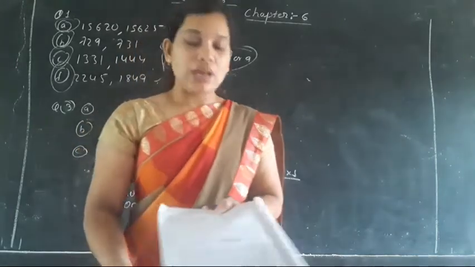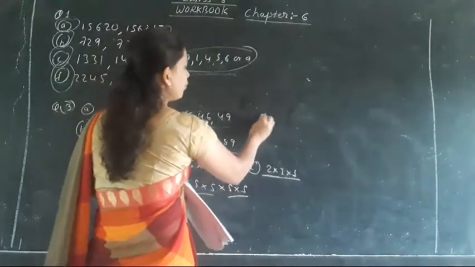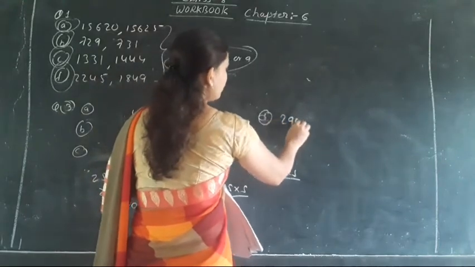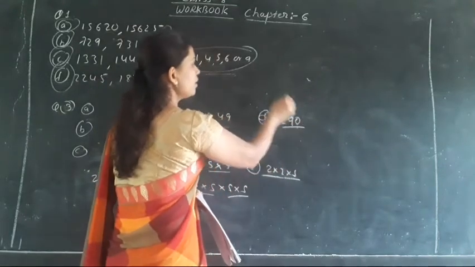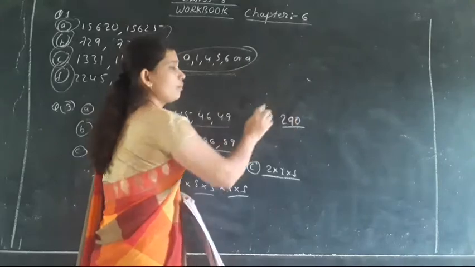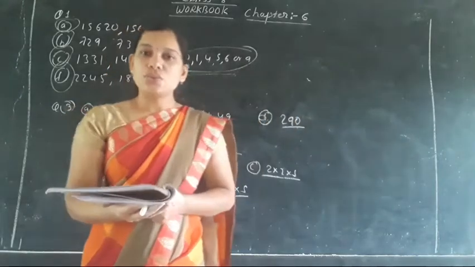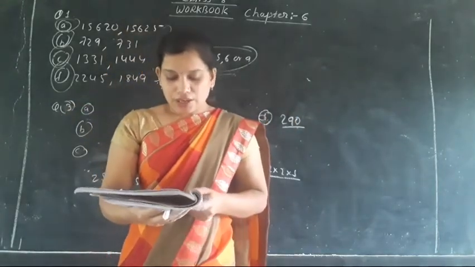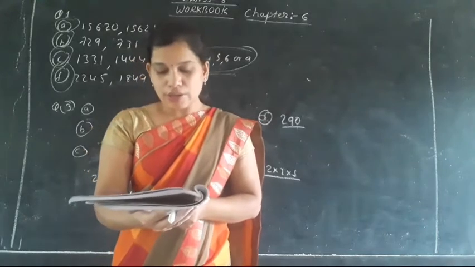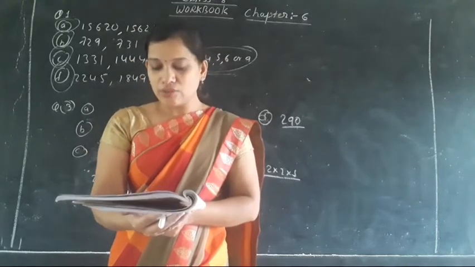Moving towards the next question, here it is said that next number after 289 is dash, which is a perfect square. So the answer for the D part of the filler is 290, because it ends with the number 0, so it will be a perfect square. So it is 290.